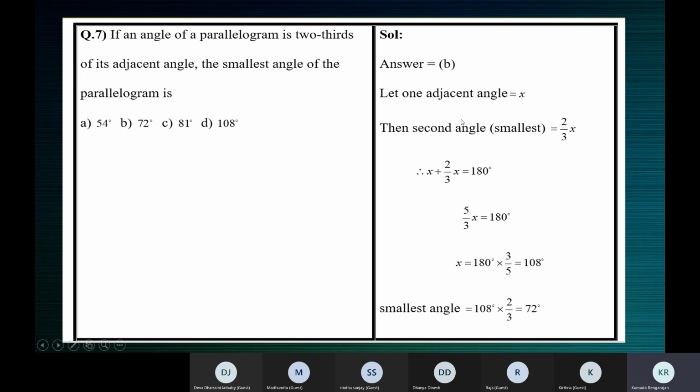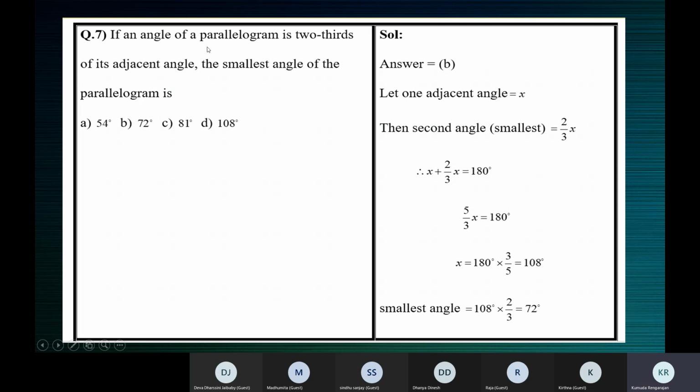So if one angle is x, the other angle is 2/3 of x. See, it's given here: if one angle of a parallelogram is 2/3 of its adjacent angle. So the second angle is 2/3 of x. 2/3 meaning 2/3, of meaning into, multiplication, adjacent angle x.